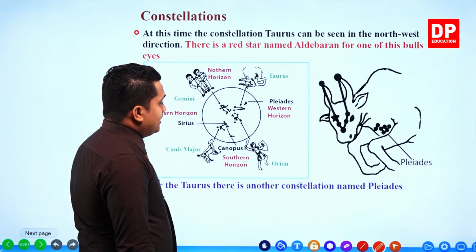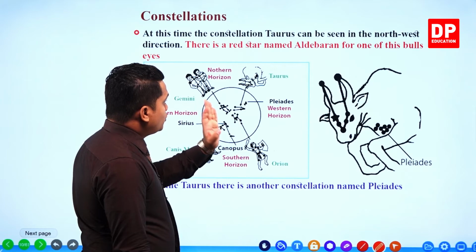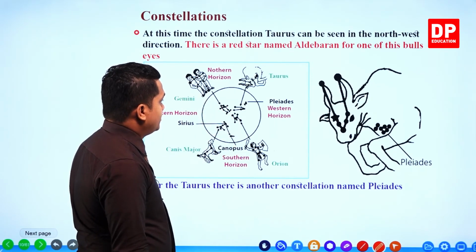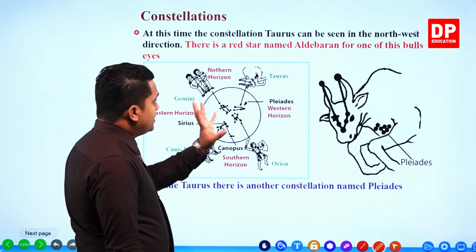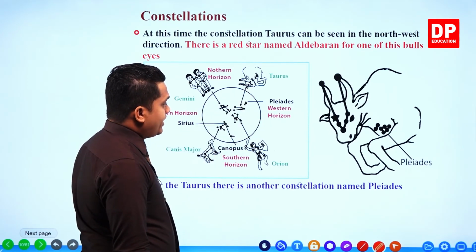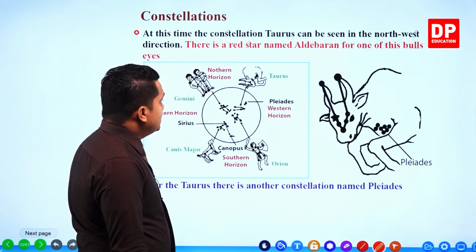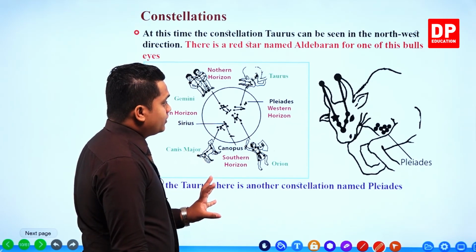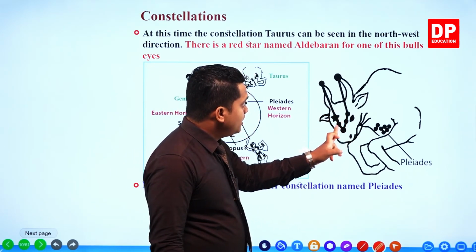So in the northwestern direction, my dear children, you can observe another constellation called Taurus. So this is that constellation, my dear children, Taurus. There is a red star named Aldebaran for one eye of the bull, right?